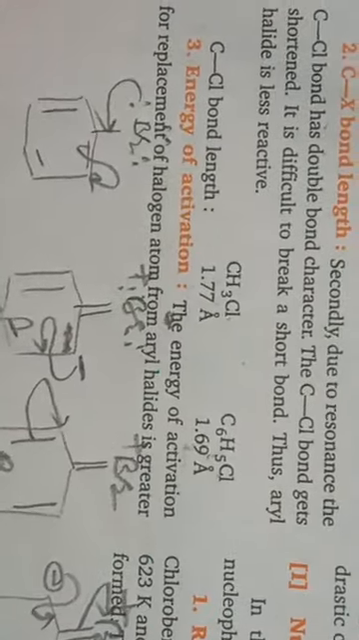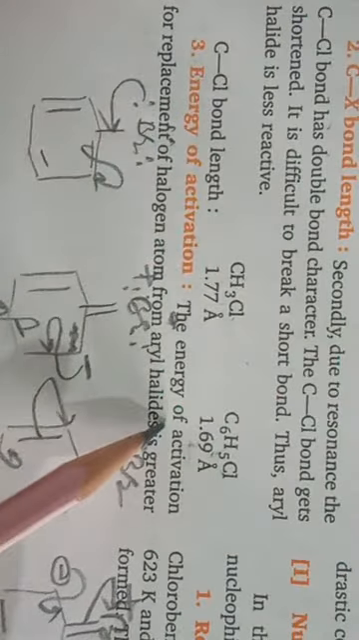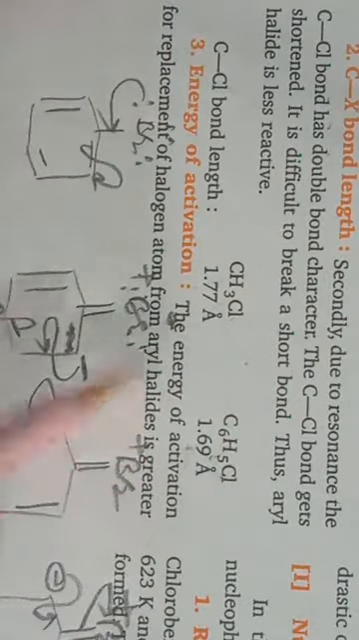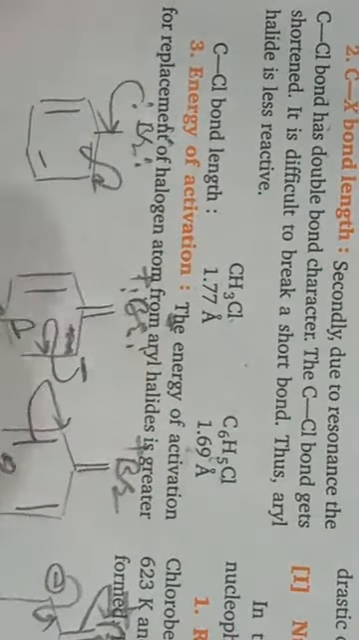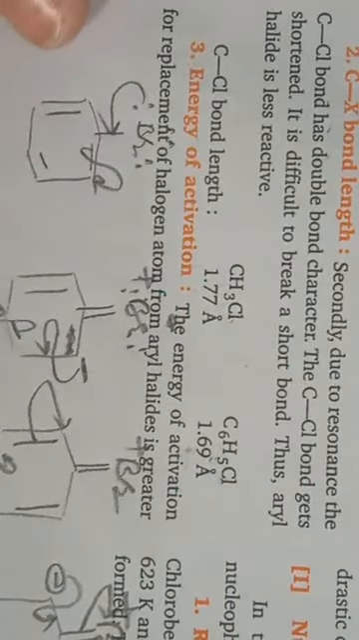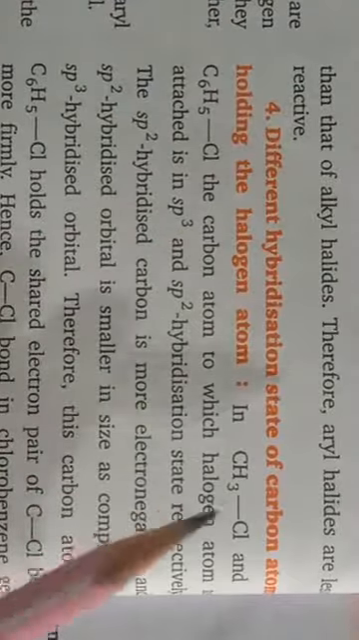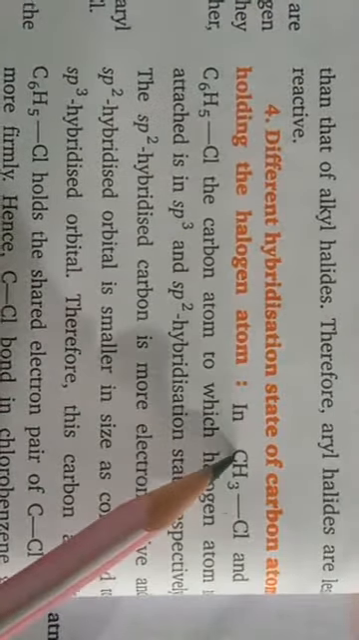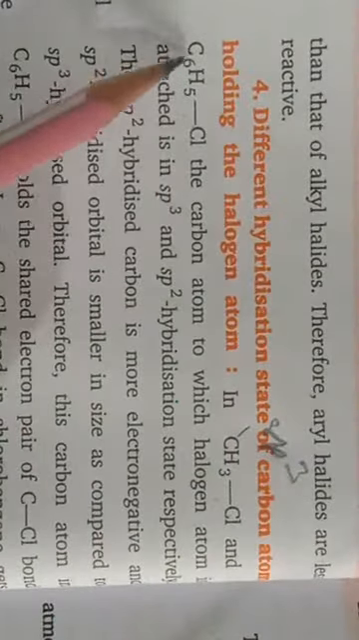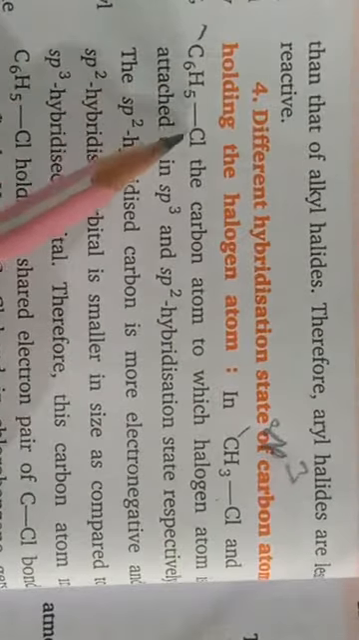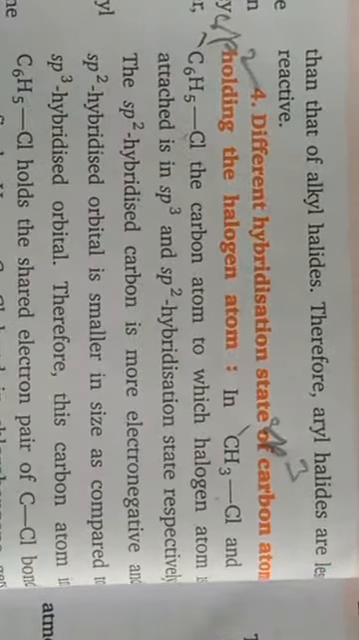The next point, energy of activation. The energy of activation of replacement of the halogen atom in aryl halides is greater than in alkyl halides. The next point, different hybridization state of the carbon atom holding the halogen atom. In the case of alkyl halides, the carbon atom which is holding the halogen is sp3 hybridized, and in aryl halides the carbon atom which is holding the halogen is sp2 hybridized.